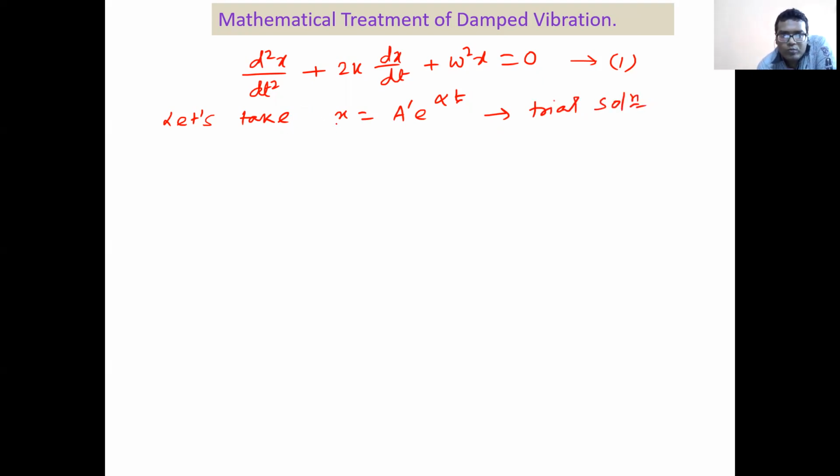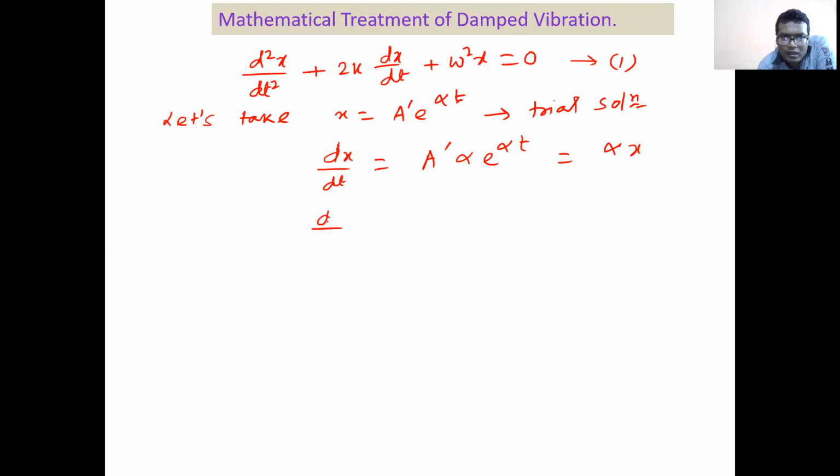So now what will be my value of dx/dt? dx/dt becomes a prime alpha e to the power alpha t, right? Now a prime e to the power alpha t means x, so I can write it as alpha times x.